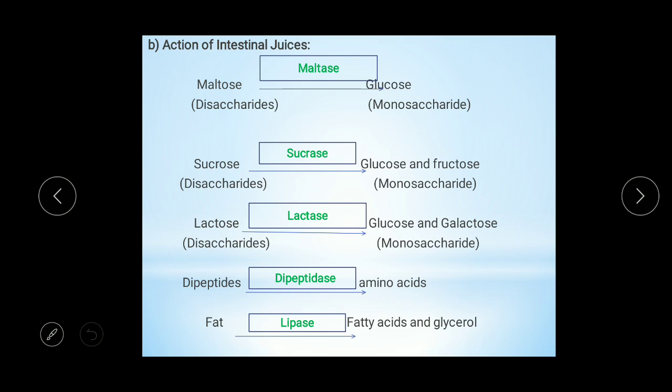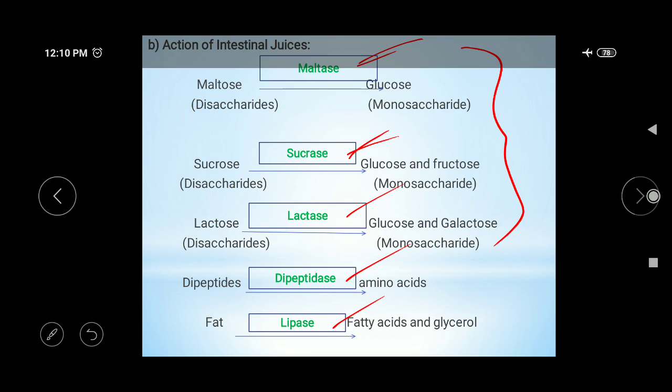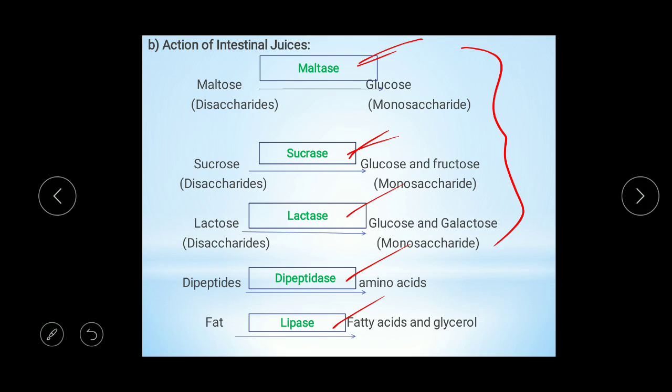Intestinal juice contains maltase, sucrase, lactase, dipeptidase and lipase. Maltase, sucrase and lactase are the carbohydrate digesting enzymes. Maltase acts on maltose, a disaccharide, and maltose is converted into two molecules of glucose.